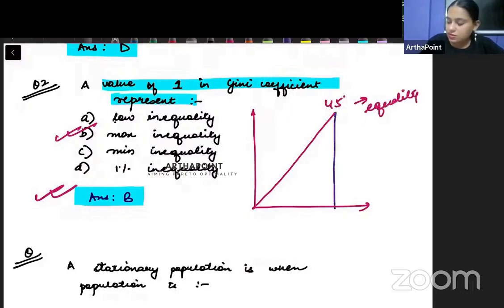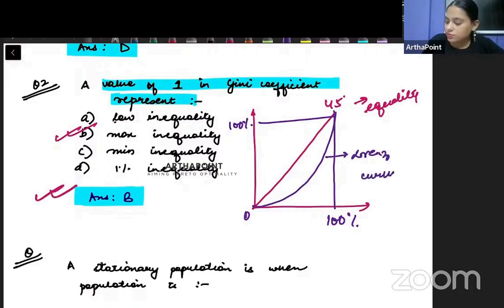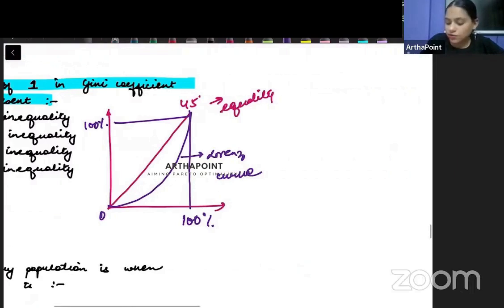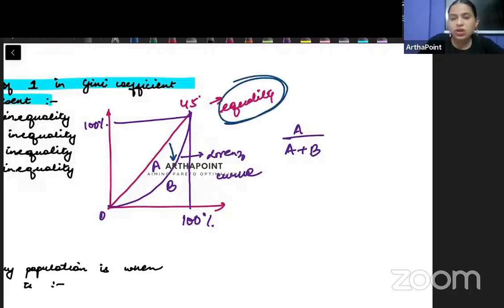And this is my 100% of the population having 100% of the income. This is my Lorentz curve. And Gini's coefficient will be area of A upon A plus B. So imagine this Lorentz curve tells me how much I deviate from the equality line.